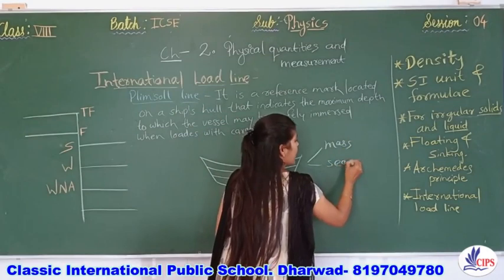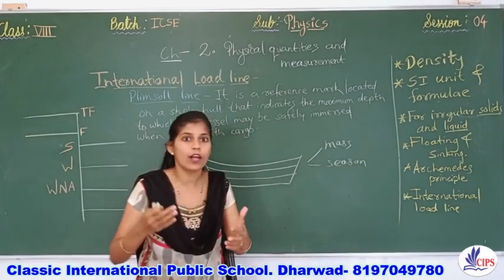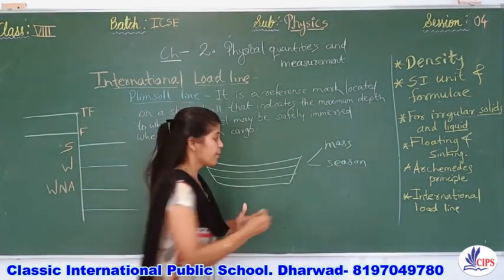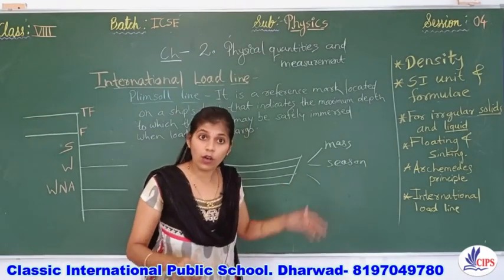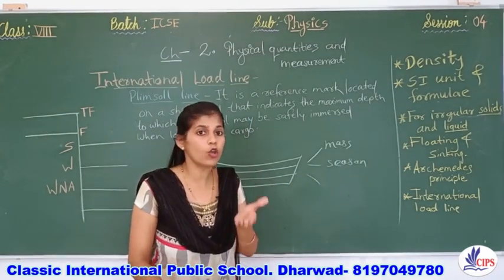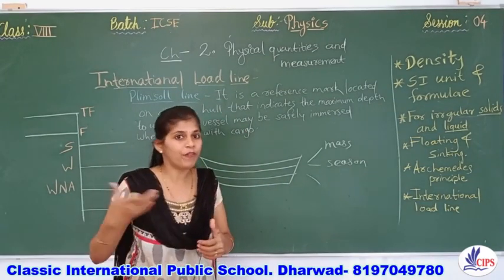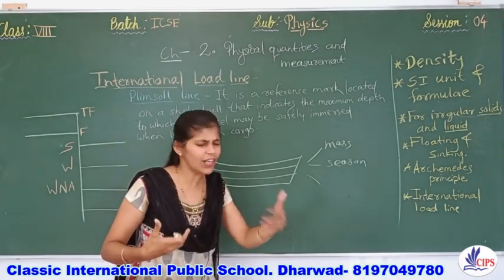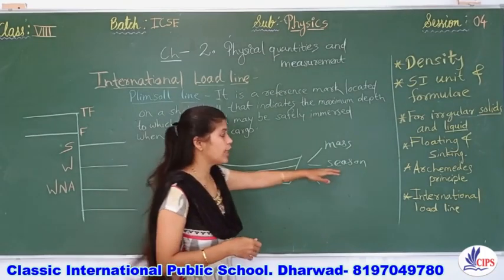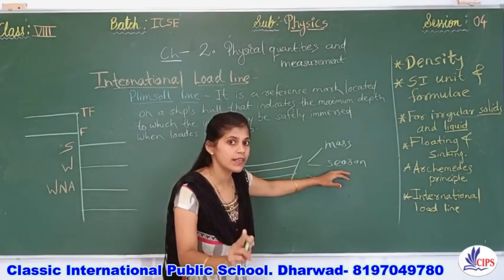Secondly, in which season they are going to the specific place, right? Why season? Because seawater is salt water, so the density will differ from winter to summer, right? So they should think about which season is going on.